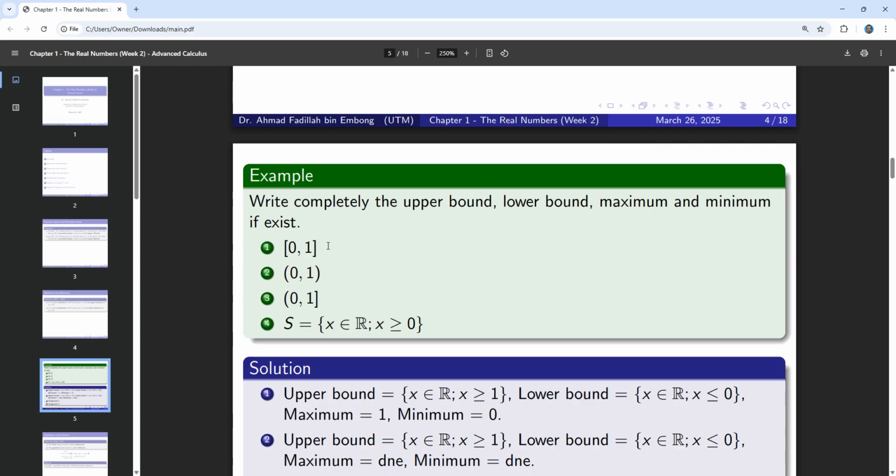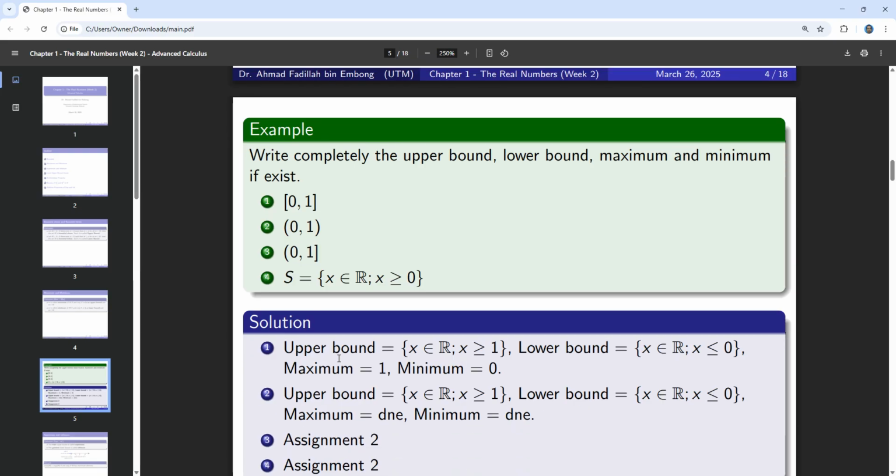To write completely, the set of upper bounds is the set of x inside the real numbers such that x is more than 1, and the set of lower bounds is the set of x inside the real numbers such that x is less than 0. Any number which is bigger than 1, we can call an upper bound for this first set, and any number which is less than 0, we can call a lower bound for this set.